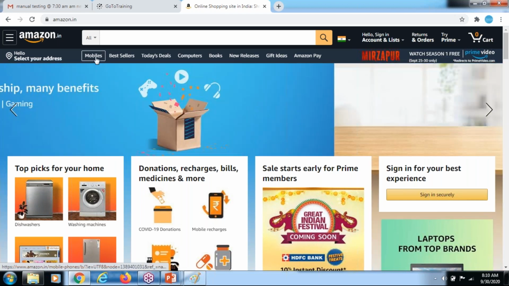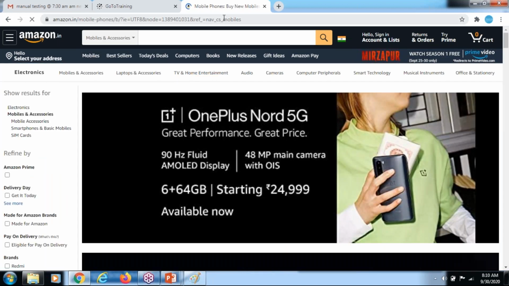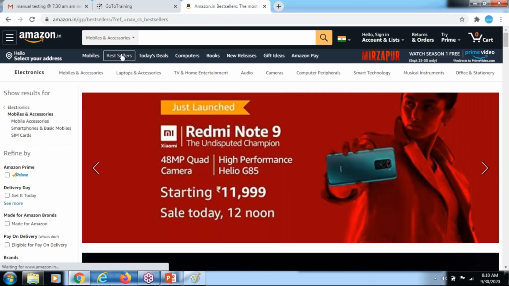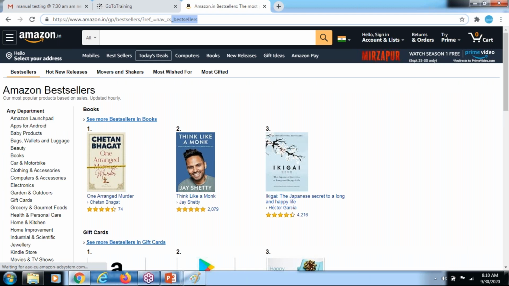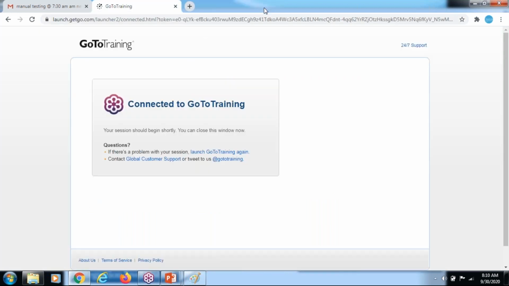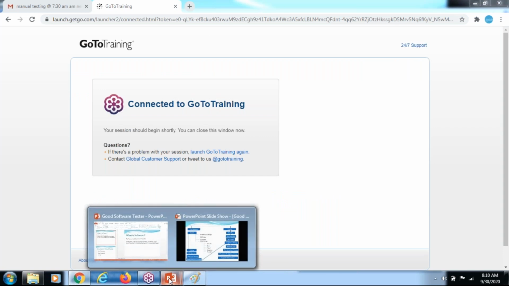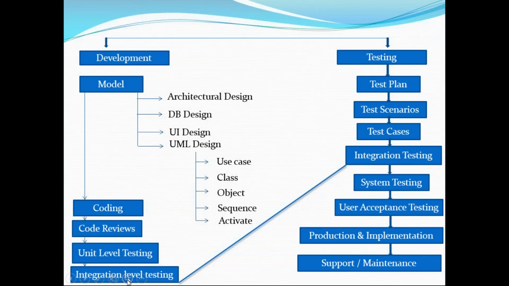Communicating means, see, I'm in the mobile space. If I click bestsellers, does the bestsellers page come or not? That is the communication between the two modules. This is integration. Each part is done by a different developer, but we are integrating all the things, and that is what we call integration. We need to check whether the data flow between the two modules works as per the given requirement. We'll see that in the coming session.